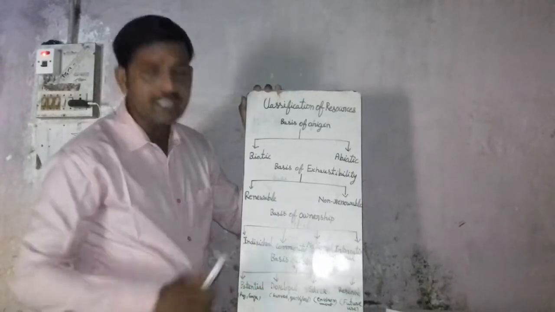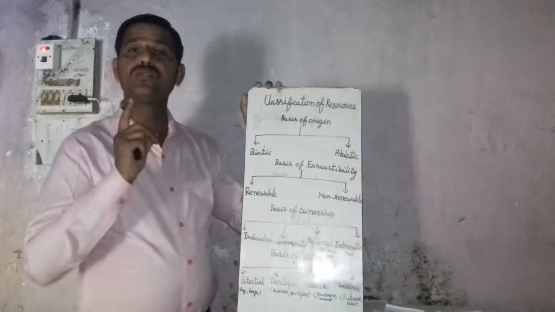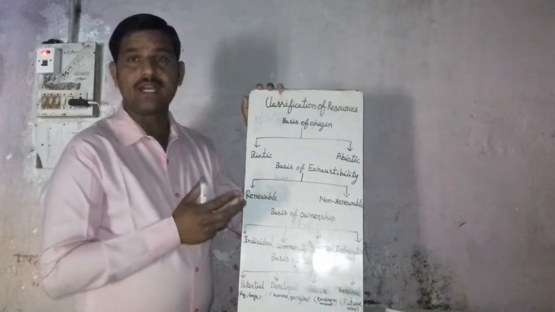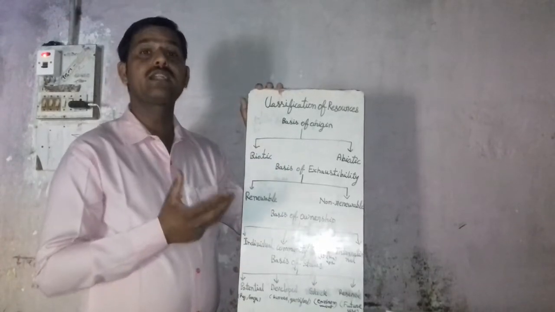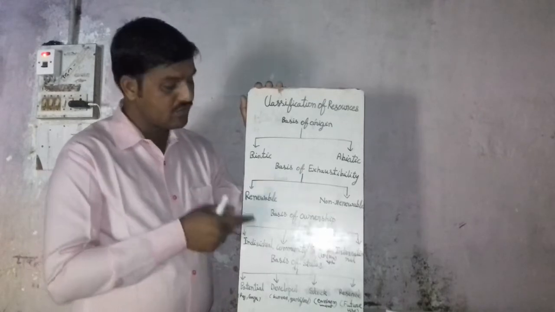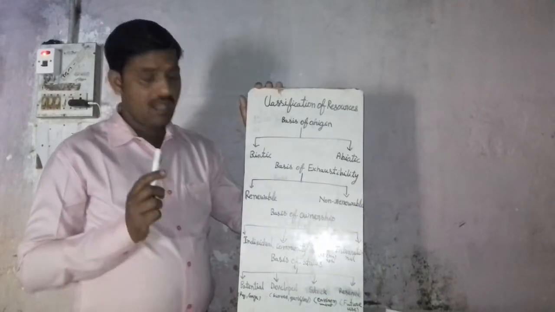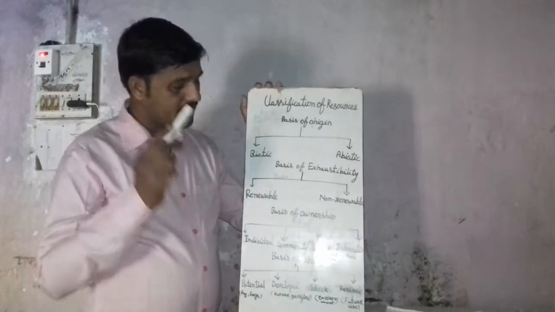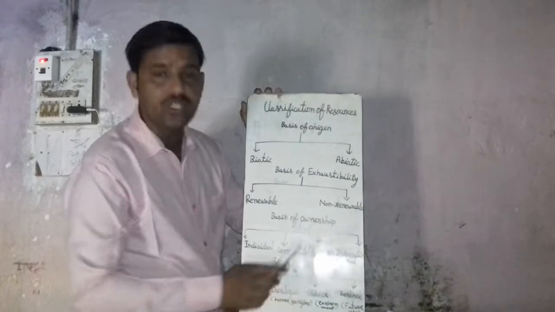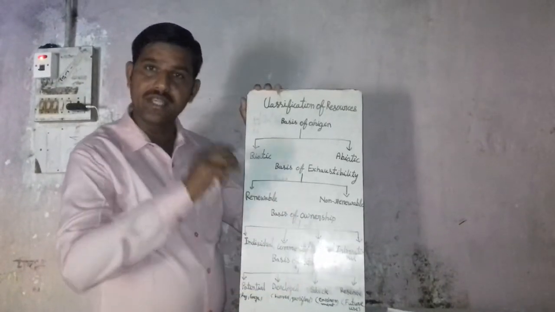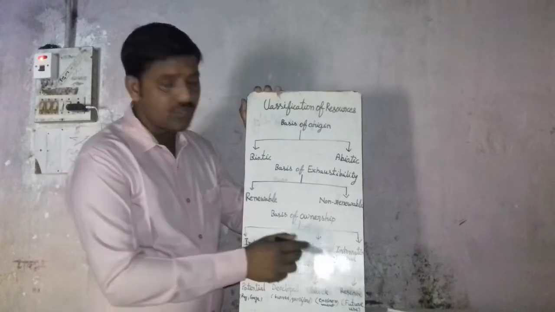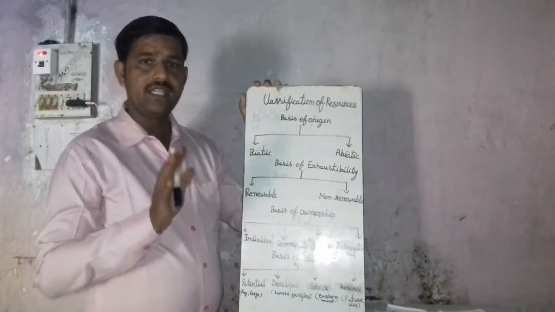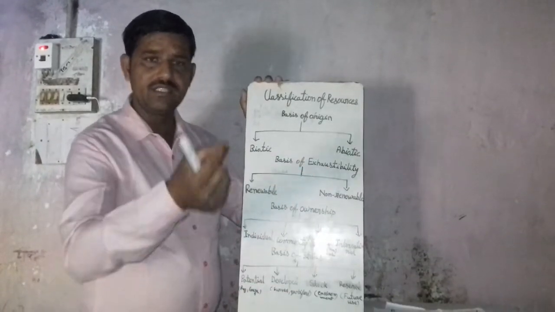And next, national resources. National resources are those resources that are owned by a nation or a country. I have to explain it also. Any resource up to 19.2 kilometers from the coast line of any country in the oceans is also included in national resources. I have to explain it in Hindi also.